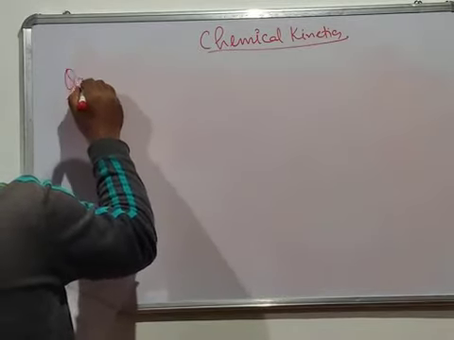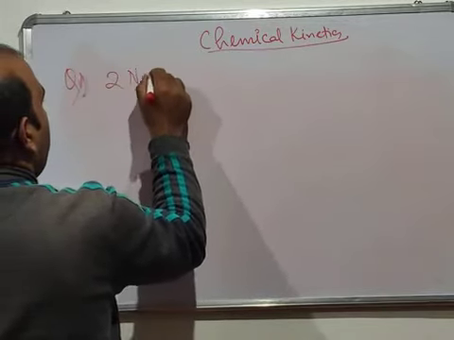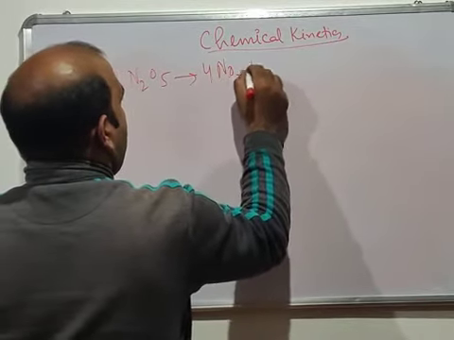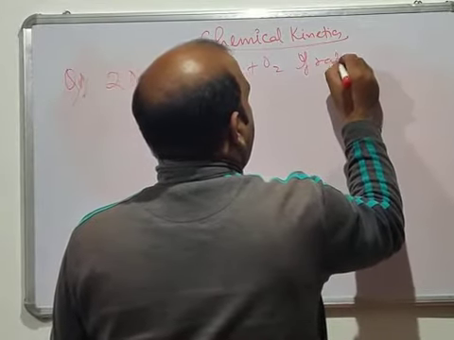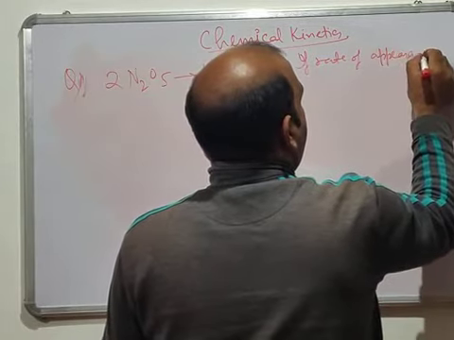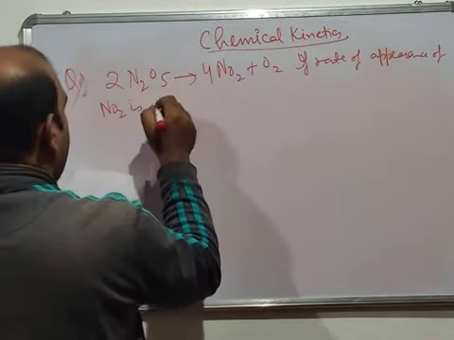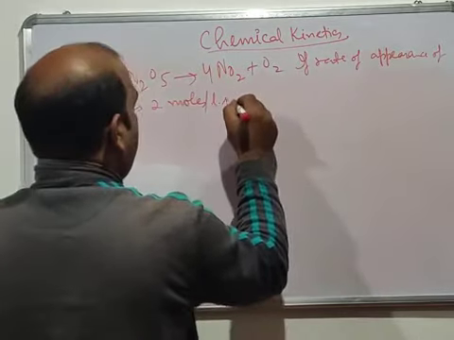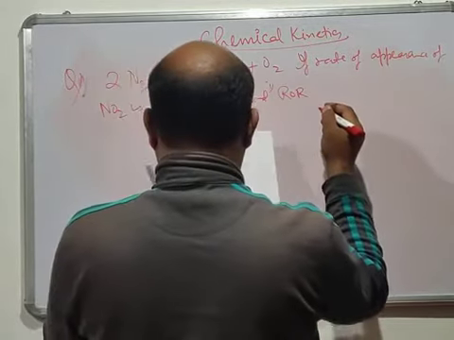Now the question is, we have a reaction where 2 N2O5 is giving 4 NO2 and O2. It says that if the rate of appearance of NO2 is 2 moles per liter per second, first find the rate of reaction.